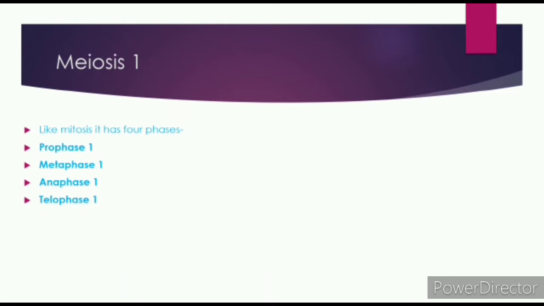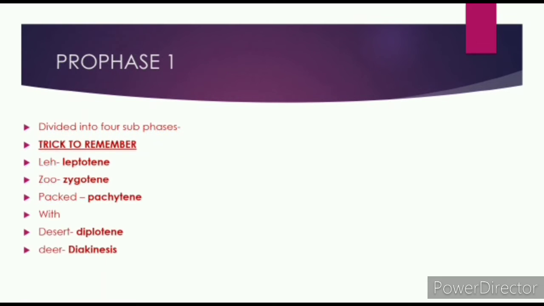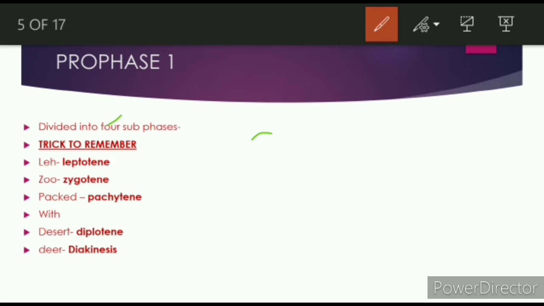Now we will study first of all meiosis 1, then we will go to meiosis 2. So first of all, meiosis 1 has 4 phases like mitosis: prophase 1, metaphase 1, anaphase 1 and telophase 1. So let us see the first step, that is prophase 1, in the next slide. Unlike mitosis, prophase 1 has 5 subphases. Here it is written wrong, correct it, it will be 5. Okay, 5 subphases, not 4.